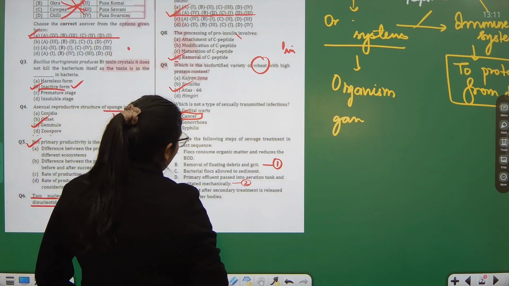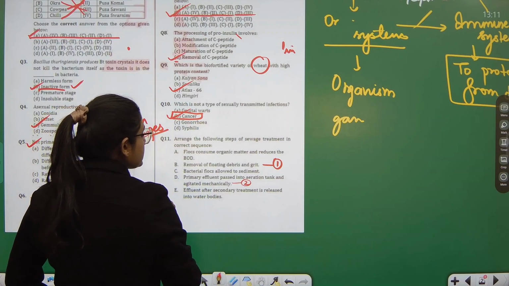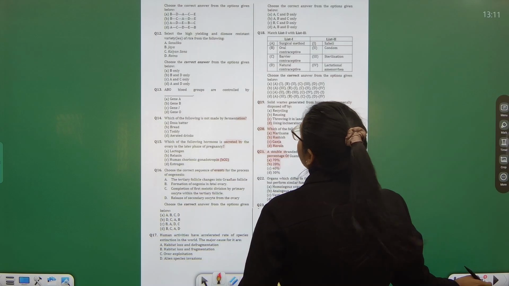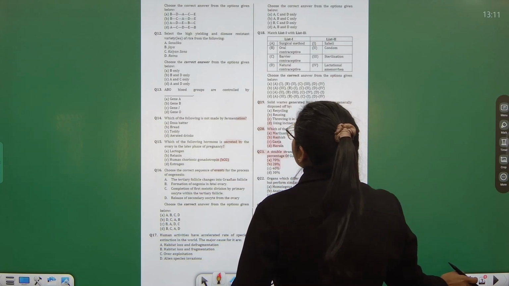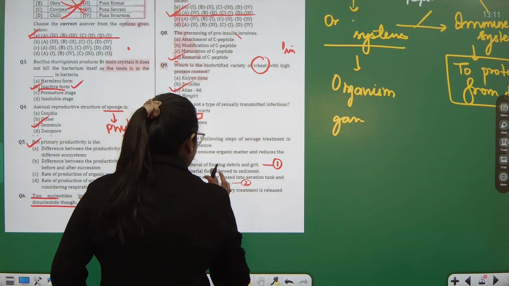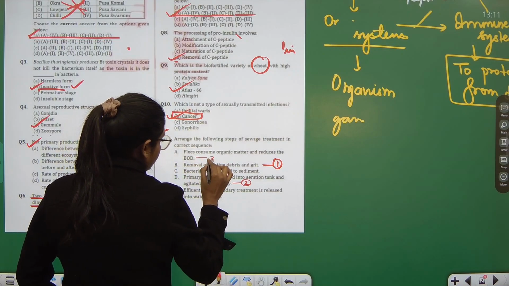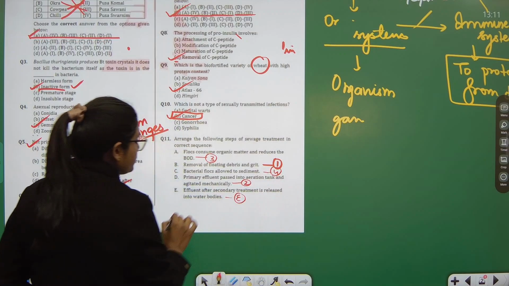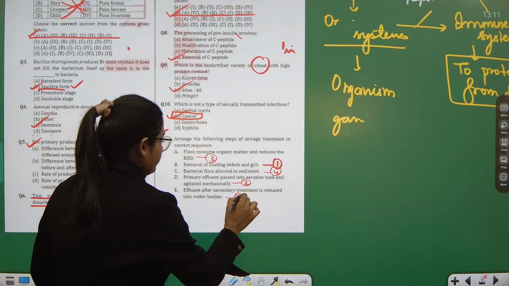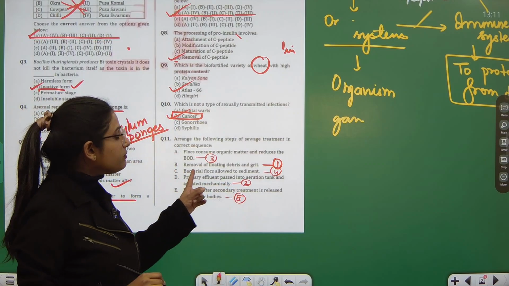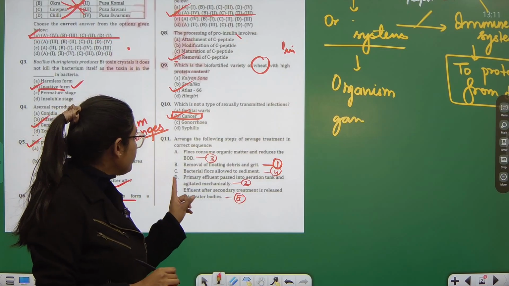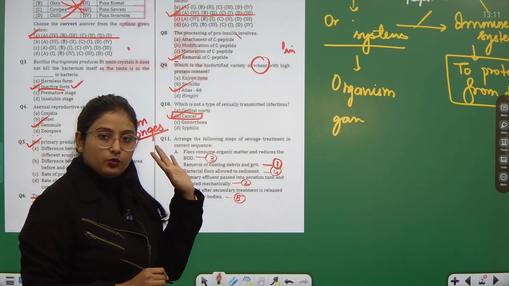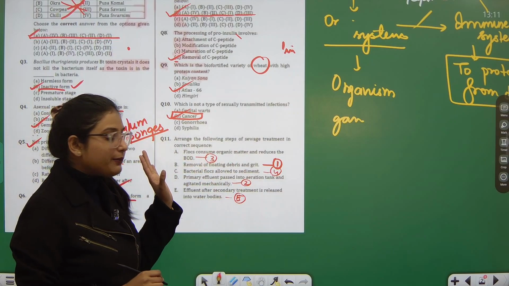Then we have flocks consuming organic matter and reducing the biochemical oxygen demand.